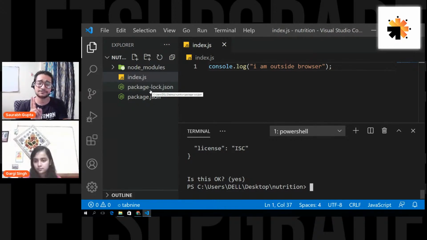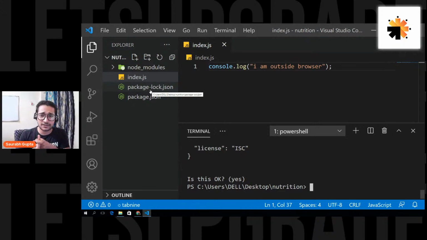Now you can also ask why there are two files holding information about the packages. So one more thing to remember, what is the difference? Package.json only holds the information about what packages you are using when you installed them. Package-lock.json holds the information about the current package version. Say, for example, I install my Express package today. The version is 7.1. So it will be stored in package.json that I installed Express and the version was 7.1. And it will also be in package-lock.json.